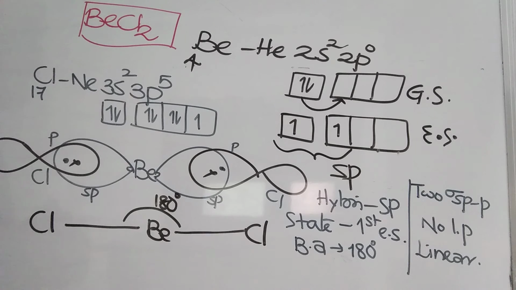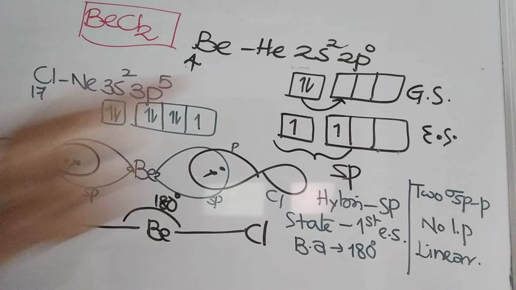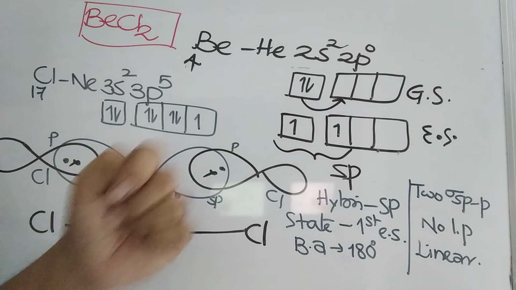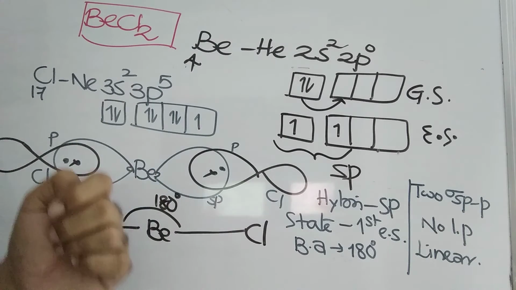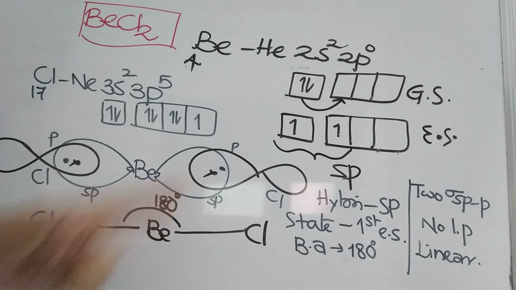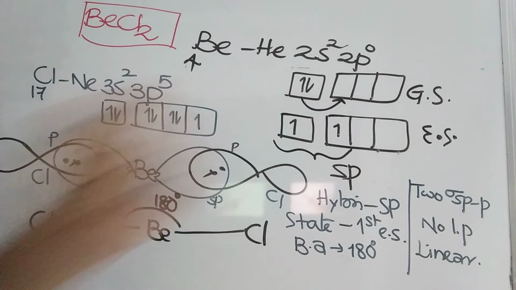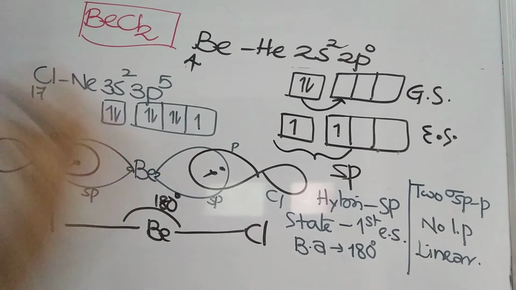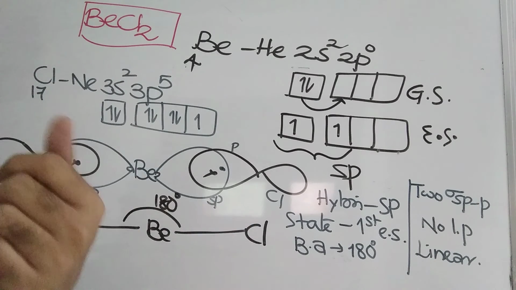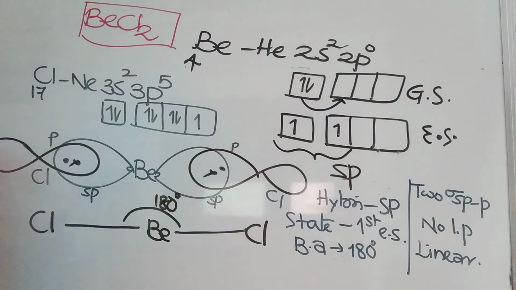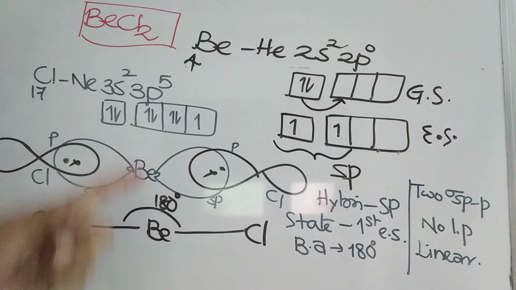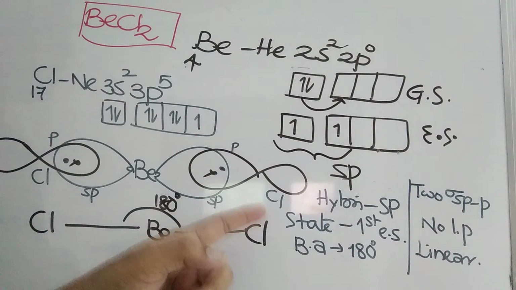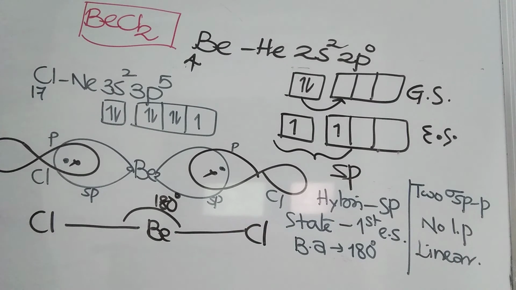In beryllium chloride, the central atom is beryllium, whose atomic number is 4. Electronic configuration is helium 2s2 2p0. 2s2 is a pair of electrons. In the ground state, there are no unpaired electrons. In the excited state, the electron jumps into p orbital, where 2 unpaired electrons are there. Now, these 2 orbitals are undergoing hybridization. There is no rule that only unpaired electrons should undergo hybridization. Orbital may be vacant, orbital may be with lone pairs, or orbital may be completely with unpaired electrons. That depends on the molecule. So here it is sp hybridization, 2 orbitals. From this side, 1 p orbital of chlorine. This side another p orbital of chlorine they are forming, and it is going to be a linear molecule with this data.